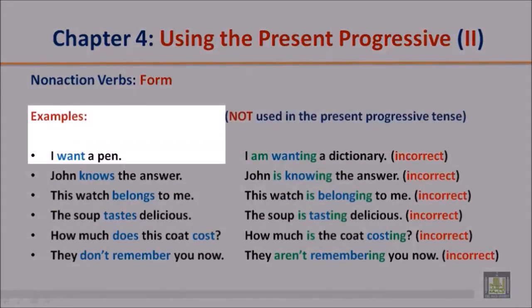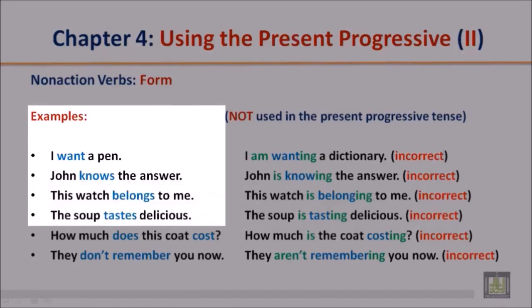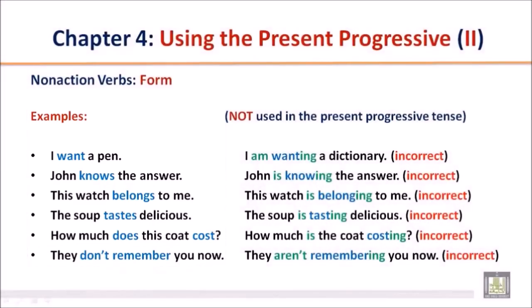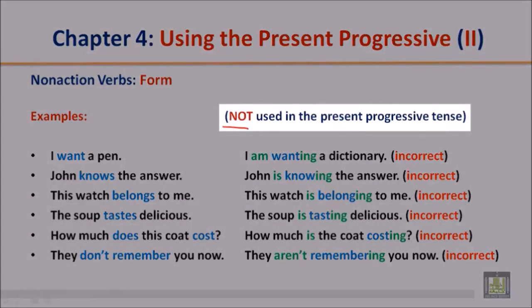Examples: I want a pen. John knows the answer. This watch belongs to me. The soup tastes delicious. How much does this coat cost? They don't remember you now. The following examples are not used in the present progressive tense.